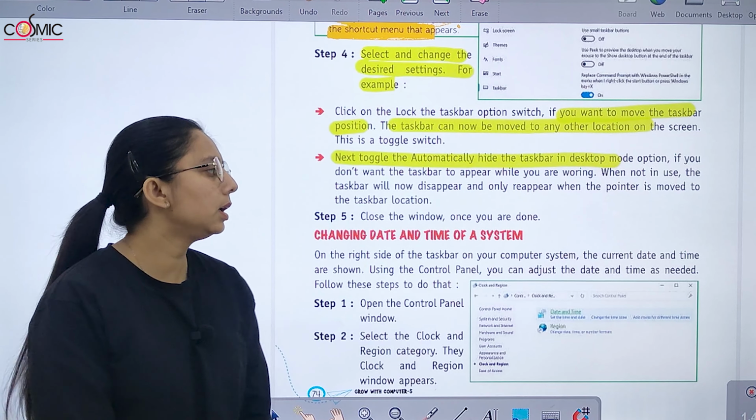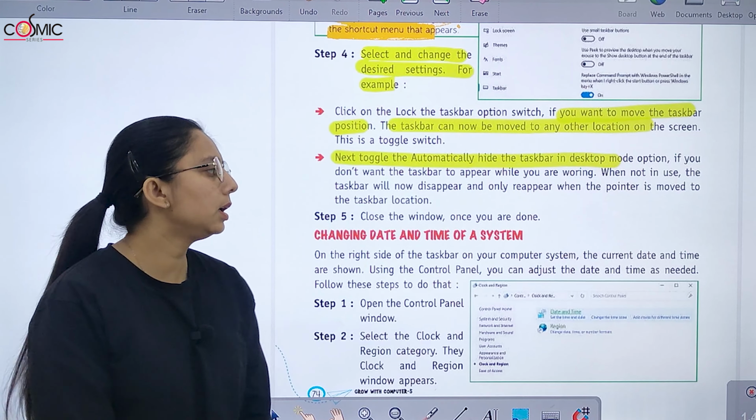Now, changing the date and time. On the right side of the taskbar on your computer system, the current date and time are shown. Open the control panel window, and select the clock and region category. The window will appear. Click the date and time option, and the date and time dialog box appears. Then click the change date and time button, and the date and time settings dialog box appears.